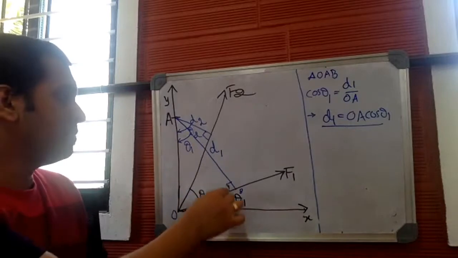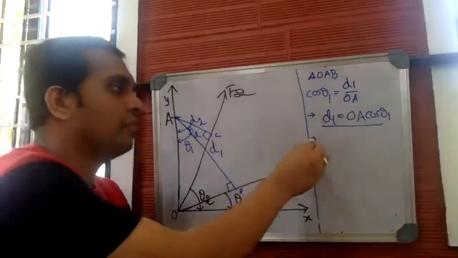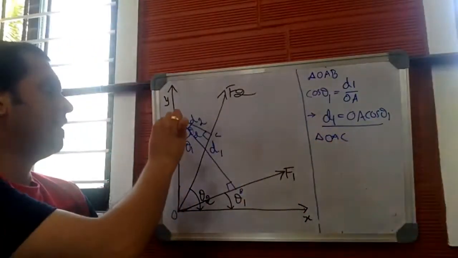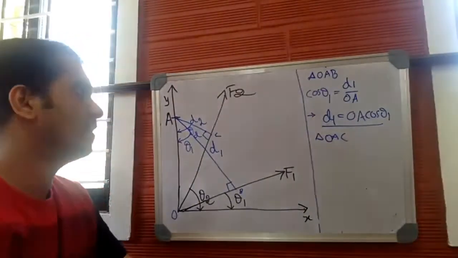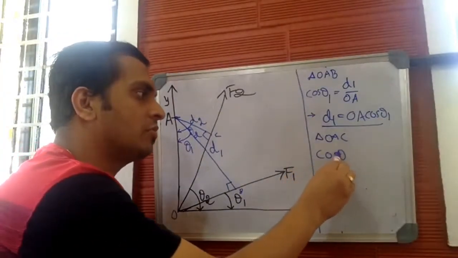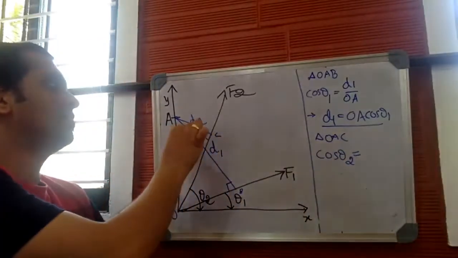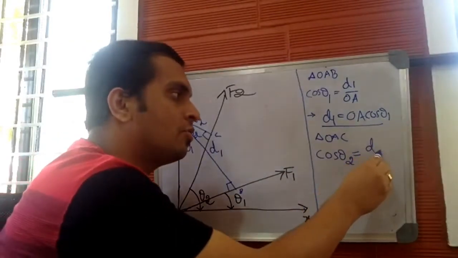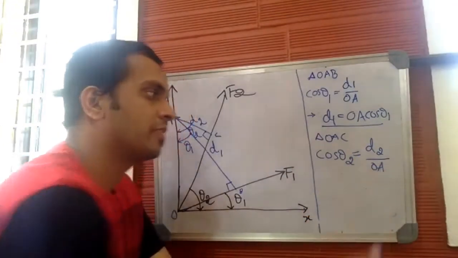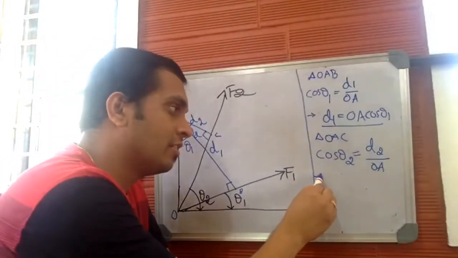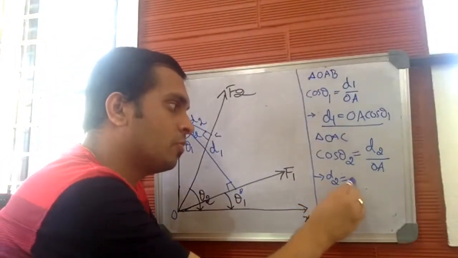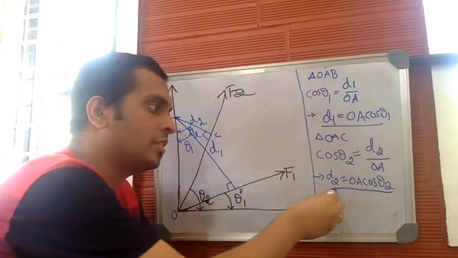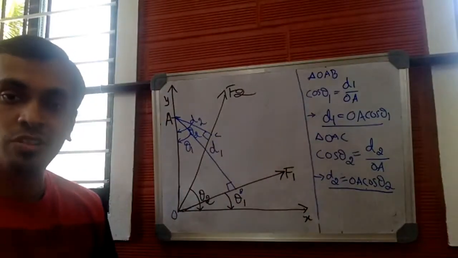Now, similarly, let me mark this point as C. Now, with the help of triangle OAC, this is a right angle triangle, again, right angle triangle. What is cos theta 2? Included angle is theta 2 here. Cos theta 2 will be D2 by OA. Again, D2 is equal to OA cos theta 2. Right, we got the value of D2 as well.